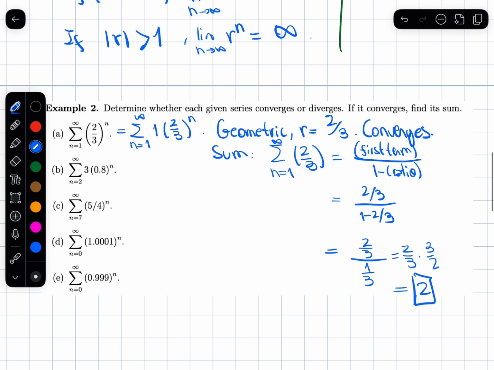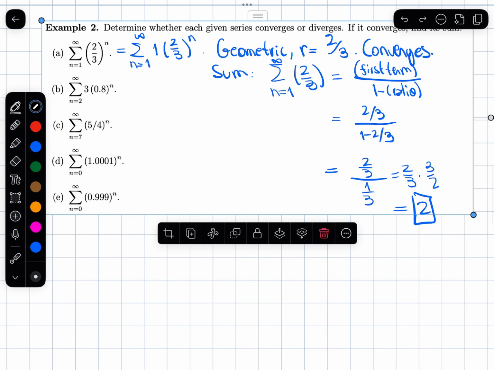Yes. So this first series converges. It's geometric with ratio 2/3. And it does add up to 2. So that's a really powerful set of statements there about a series. Not always that you can do this.